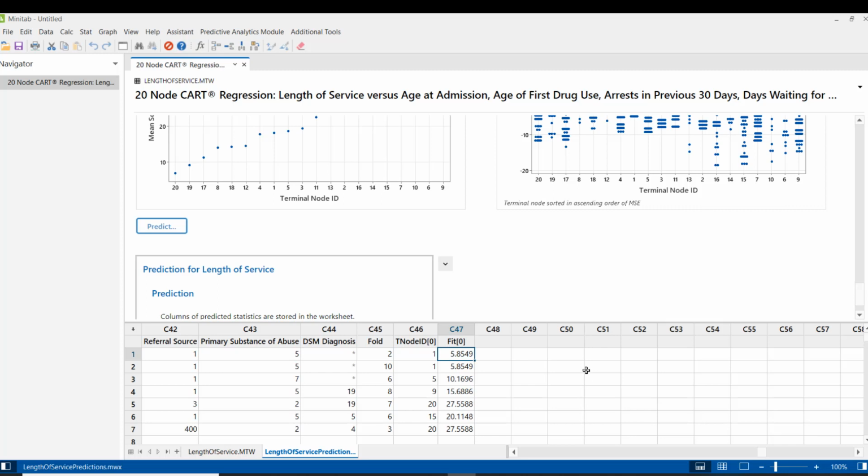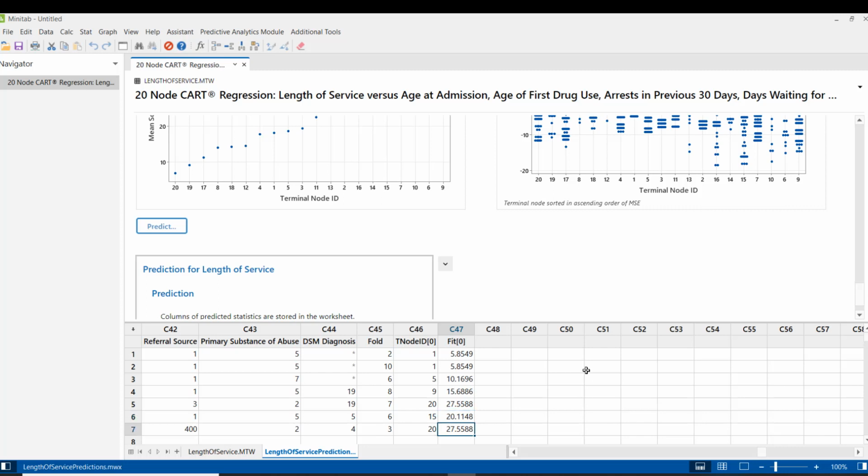This is the prediction for the length of service. The number of nodes in our analysis was 20, so for nodes 1, 5, 9, 15 and 20 it has shown those values. For node 1 the length of service will be around 6 days, then this is around 11 days, 15 days, 27 days. So this is how you can predict the length of service, or any other continuous variable, through CART regression